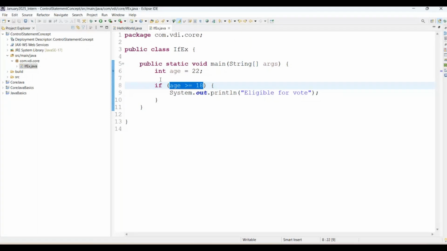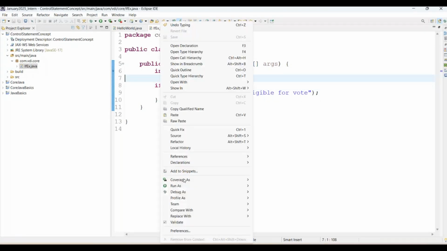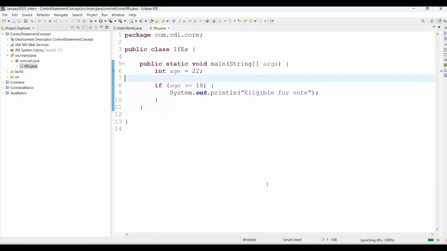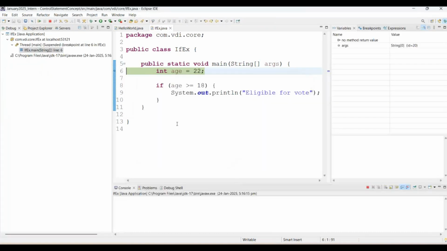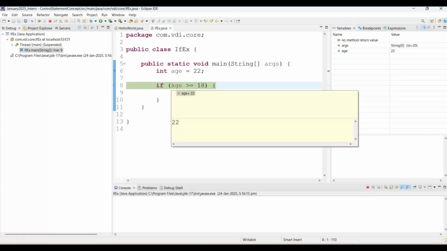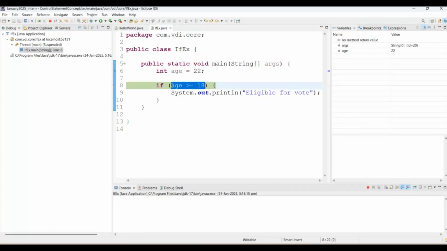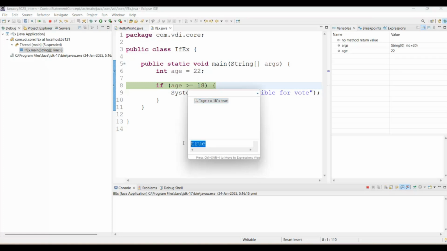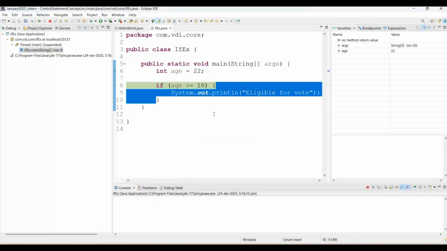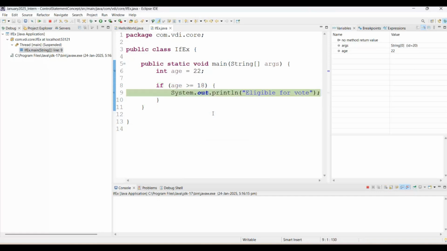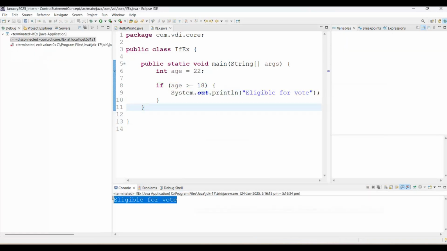Now again we'll start with the debug mode. Simply right click, debug as Java application. Function F6 you can simply press. See, now the age is 22. It means this is greater than or equal to 18. Control Shift I I am doing here. It is printing as true here. True means it will execute the if block, and now it will print eligible for vote. See one screen, here is the output.